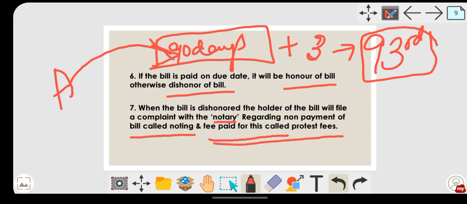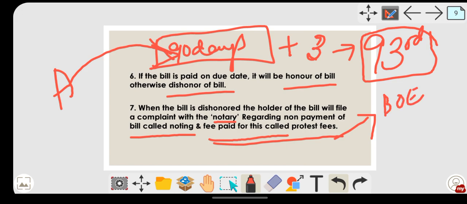They might ask you what is protest fee, so kindly don't ignore this. If you are not going to make the payment, they are going to file a complaint with the notary for the non-payment, which is called noting, and the fees paid for the same are known as protest fees. So protest fees will come under which instrument? It will come under your bill of exchange.